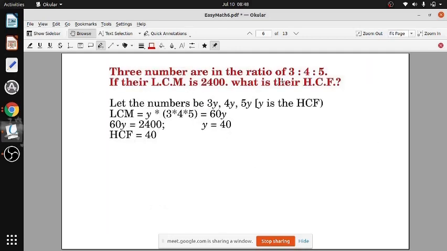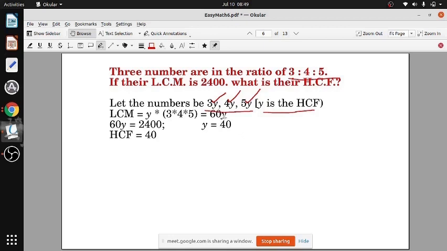Three numbers are in the ratio 3:4:5, and the LCM is 2400. What is their HCF? So whenever the numbers are 3:4:5, we take them as 3y, 4y, 5y, or 3k, 4k, 5k, or 3x, 4x, 5x. है ना हेमांगी बेटी? ऐसे लेता ना? Yes, sir. Whenever the ratio is 3:4:5, कैसे लेता है? 3y, 4y, 5y ऐसे लेता ना?